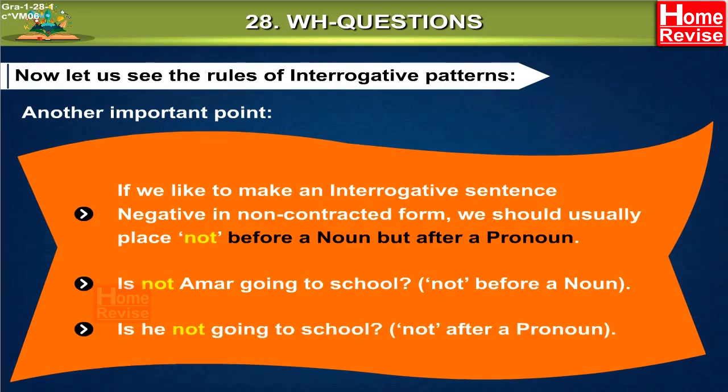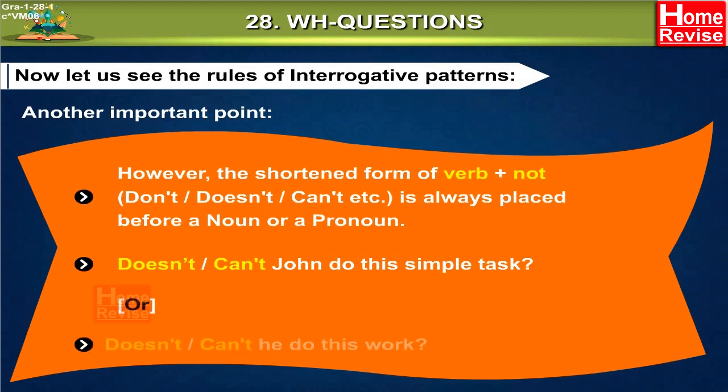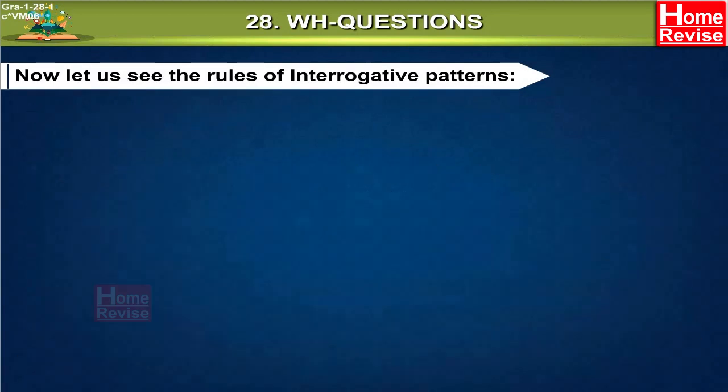Not after a pronoun. However, the shortened form of verb plus not, don't, or doesn't, or can't, etc. is always placed before a noun or a pronoun. Doesn't or can't John do the simple task? Or doesn't or can't he do this work?